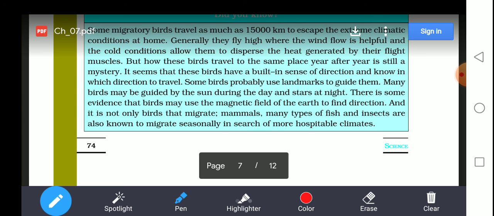And it is not only birds that may migrate. Mammals, many types of fishes and insects are also known to migrate seasonally in search of a more hospitable climate. So this is how these migratory birds travel as much as 15,000 kilometers to escape the extreme climate conditions at home. So today's chapter is this much.